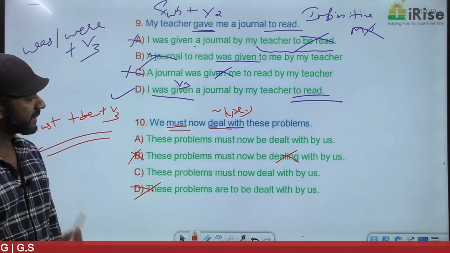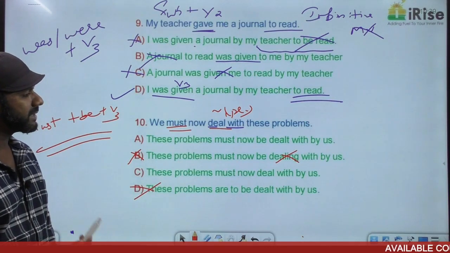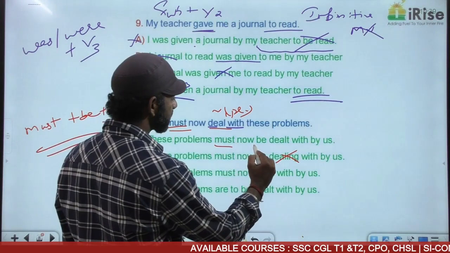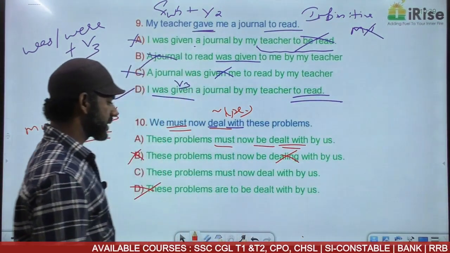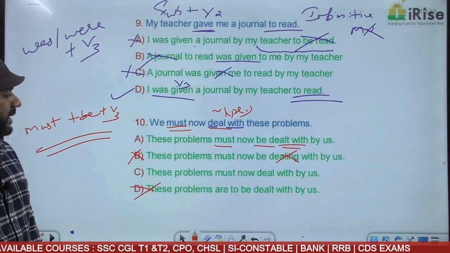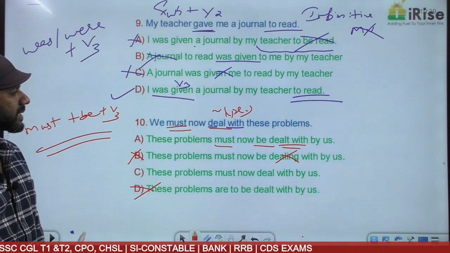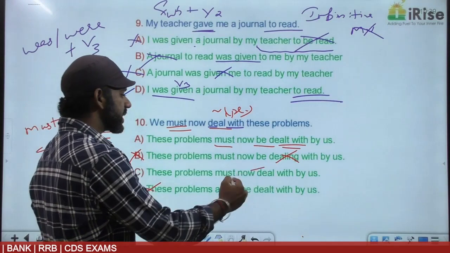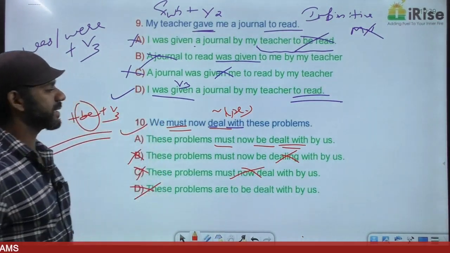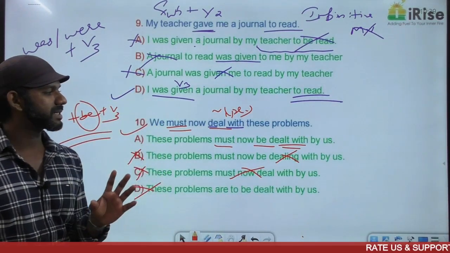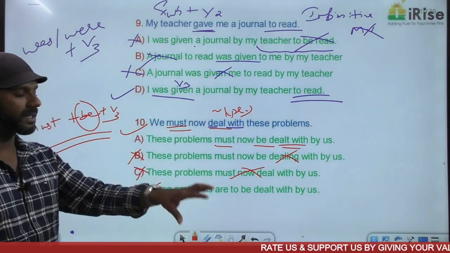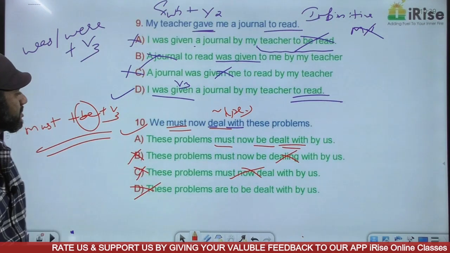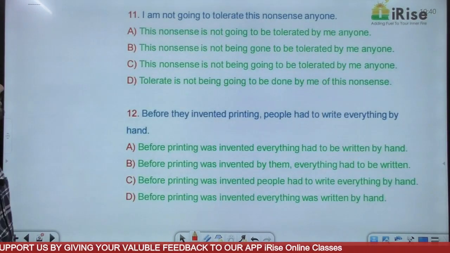Come to A. These problems must now be dealt with by us. Must now be dealt with is must plus be plus V3, must be considered. Come to option C. These problems must now dealt with by us. Be is missing there in option C, eliminated. The answer must be option A. These problems must now be dealt with by us. Must plus be plus V3. Clear? Come to the next one.